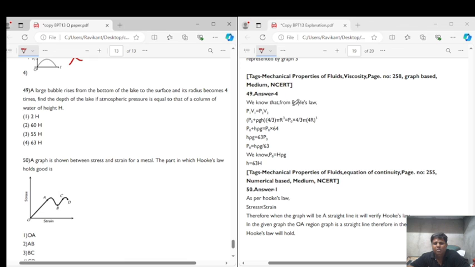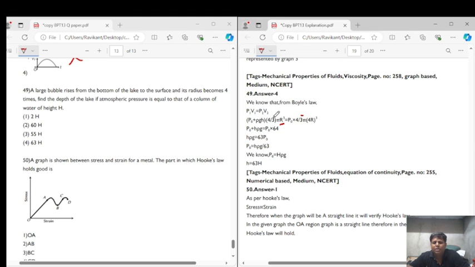So again, by Boyle's law, P1 V1 is equal to P2 V2. P1 V1 is when it is below the lake. Below the lake, the pressure is equal to atmospheric pressure plus rho g h, and the volume is 4 by 3 pi r cube. Outside, the pressure is P naught, only the atmospheric pressure, and the volume is 4 by 3 pi r cube, where r is 4 times the initial radius inside the liquid.